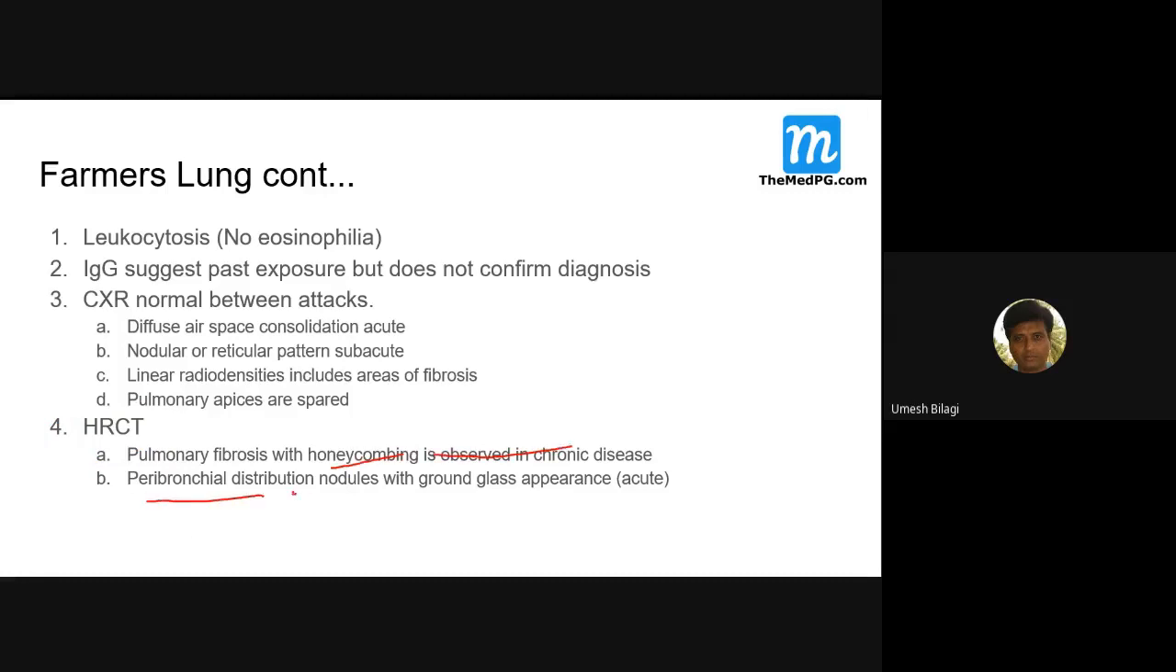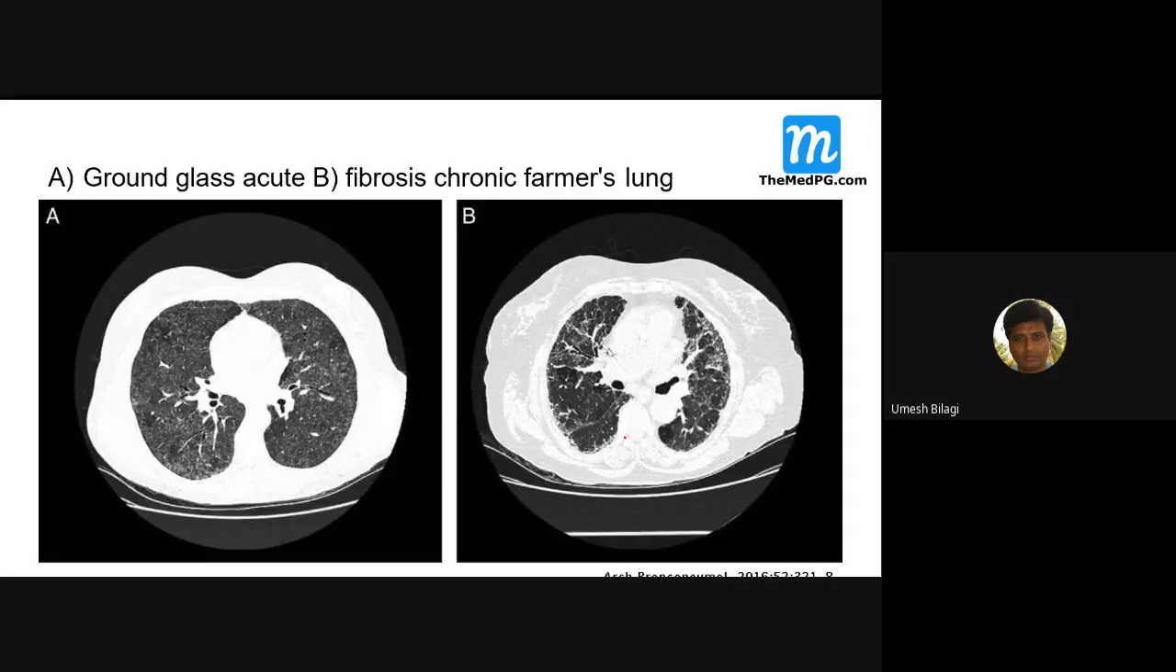Peribronchial nodules with ground glass are seen in the acute case. Actually, what I showed was this case only. I got one more. See, in the acute phase you get ground glass. This one is more beautiful compared to that. This is ground glass. An acute case of farmer's lung will present like this, whereas a chronic case will present like this with a particular pattern.